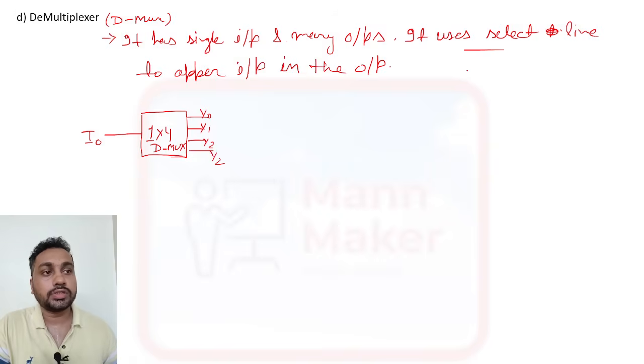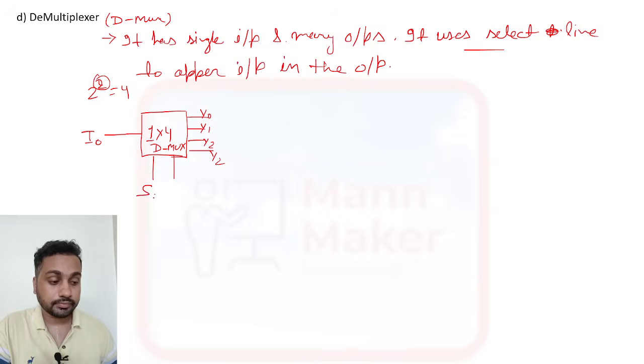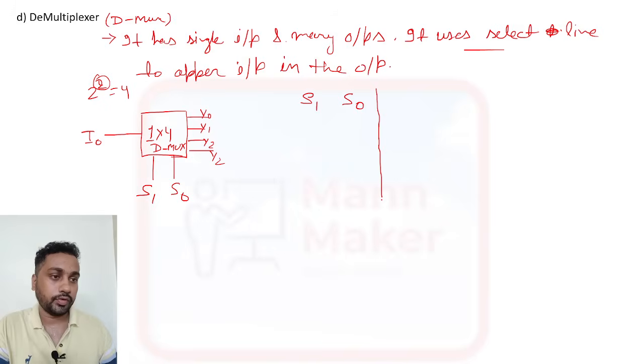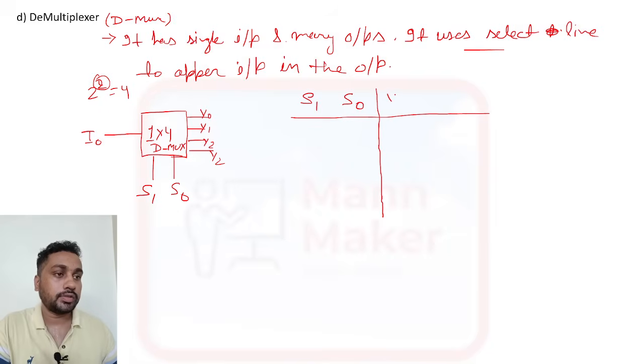As I told, it uses select lines, so we require 2 select lines because 2 to the power 2 is equal to 4. So these are S1 and S0. Now if you see the truth table, we have S1 and S0, and the 4 outputs, that is Y0, Y1, Y2 and Y3.